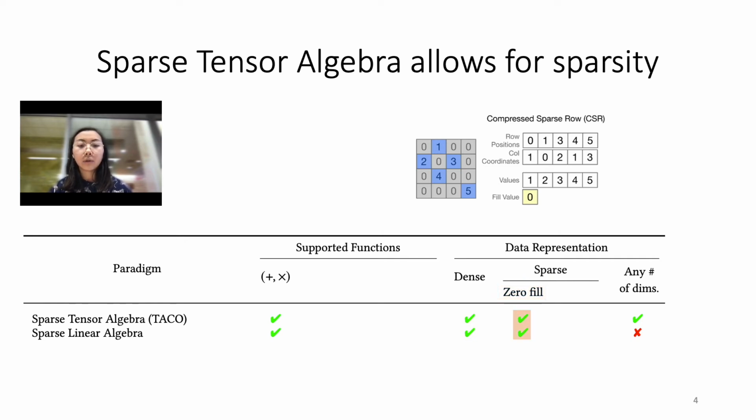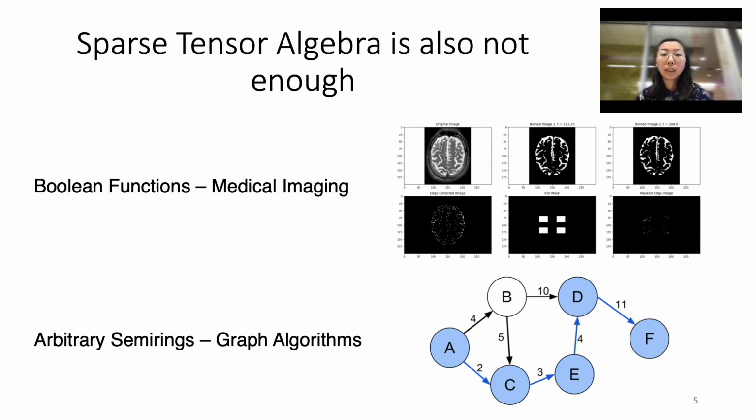Even with the consideration of sparse tensor algebra, our previous work on sparse tensor algebra is still not enough, because sparse tensor algebra cannot perform nonlinear calculations like dense array programming can. As an example, sparse tensor algebra cannot support Boolean functions that are useful in digital image processing like medical imaging, where the images are represented by matrices or tensors, and the Boolean functions are required for image post-processing.